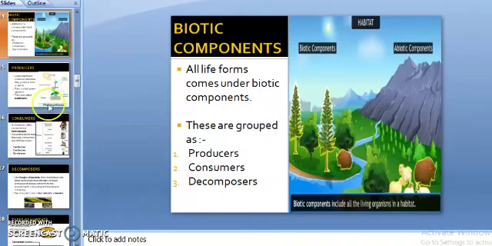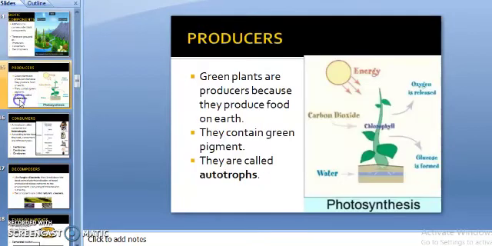Now see producers. Green plants are producers. This we have discussed earlier also. Why? Because they produce food on earth. They contain a green pigment, that is chlorophyll. With the help of the chlorophyll, green plants produce food in the presence of sunlight using carbon dioxide and water.